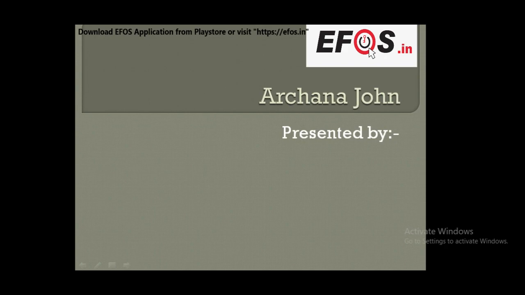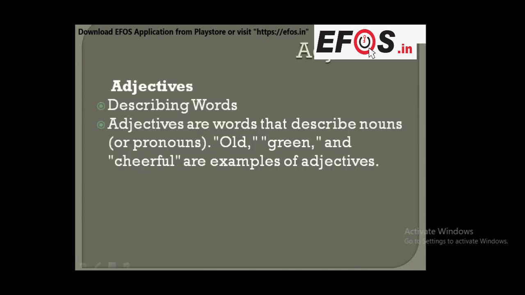Today we are going to start our topic, types of adjectives. But before that, we will take a quick review of the previous session. In the previous session, we learnt what adjectives are. Adjectives are describing words. Adjectives are words that describe nouns or pronouns. Old, green and cheerful are examples of adjectives.